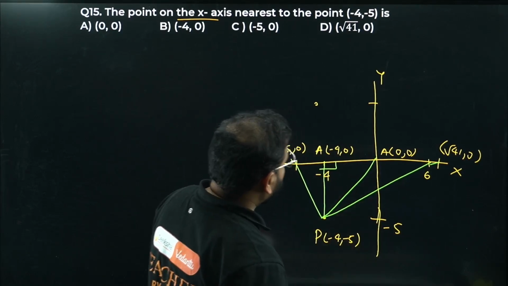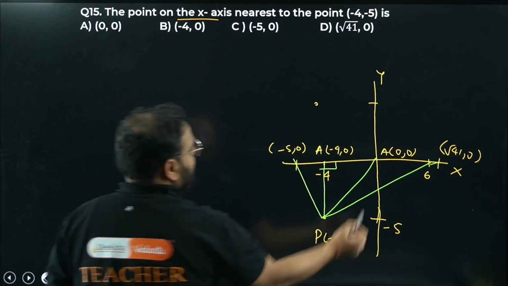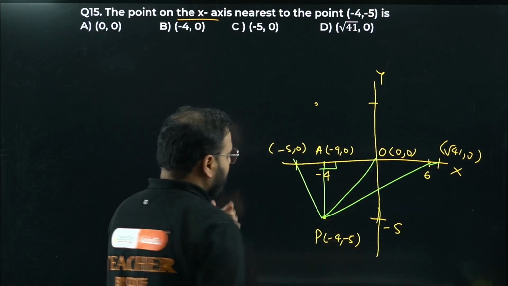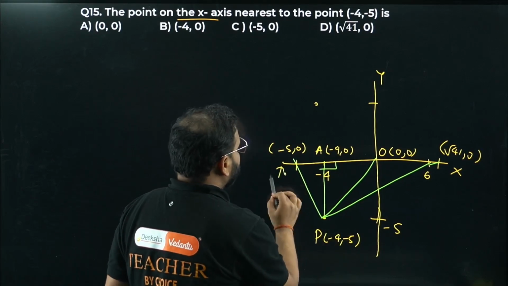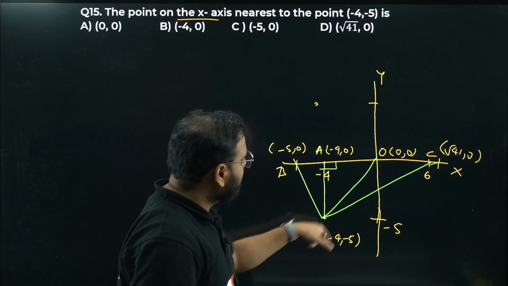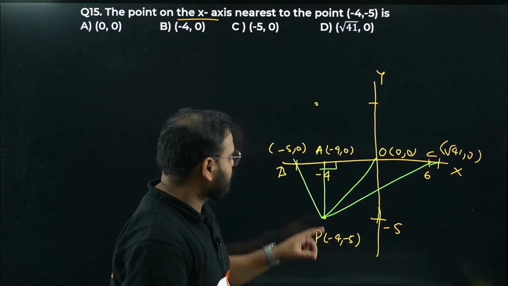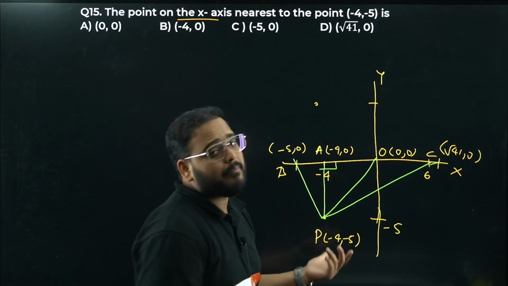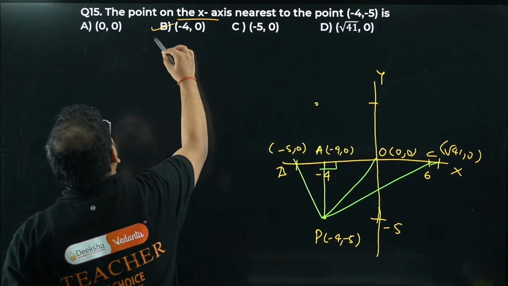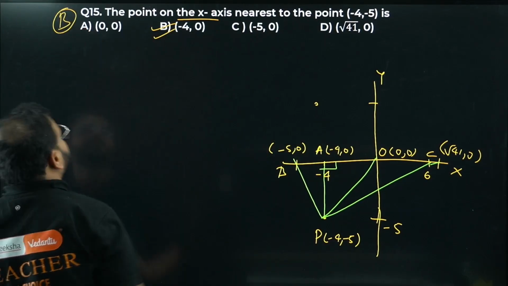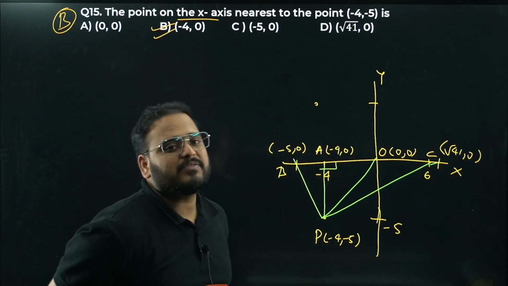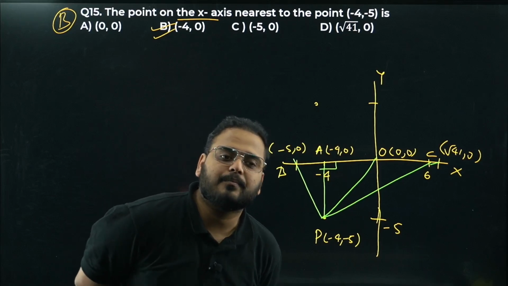This all is, if you check this out now, PAO, right? Excuse me. This is O, bacha. This is origin, right? PAO we have, or we can take PA, let's call this point B, PAB, and call this point C. So we have PAB, PAC. Every time PB, PO, and PC are hypotenuse. So of course, the hypotenuse has to be bigger than the line PA itself. It means the nearest point will be minus 4 comma 0. Right? Have a look if you're not sure. The nearest point will be the perpendicular line. So minus 4 comma 0 is the nearest point. Option is option number B.